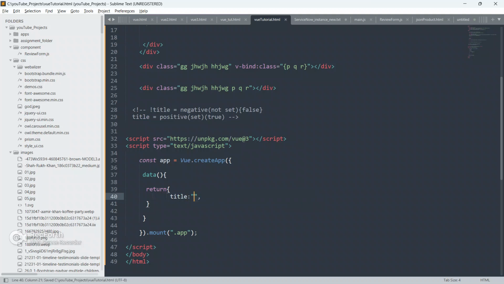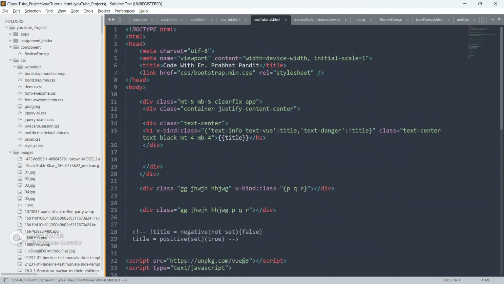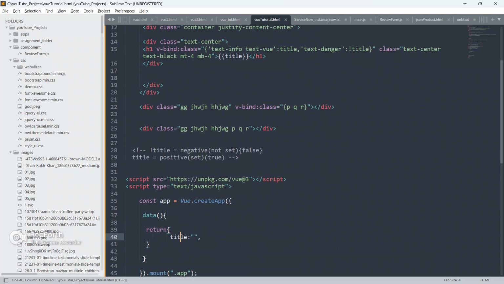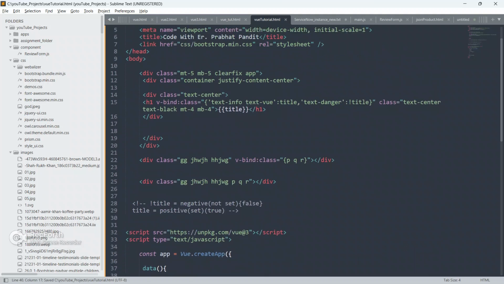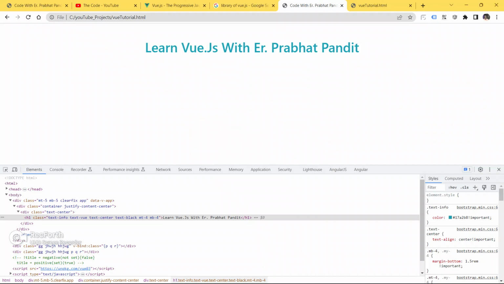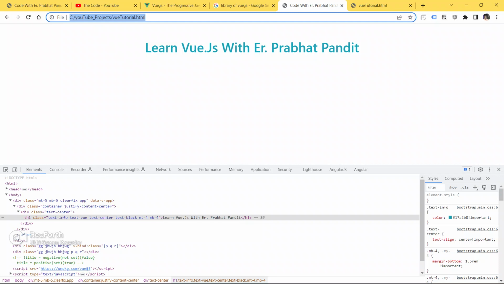Okay, and let me unset or remove this from here and then see what we get. As I already told you guys, if the title is not set, we will get another class, text danger. Okay, and our text will be red. As of now we will not be able to see anything, but I will show you the class. We will get a different class known as text danger.